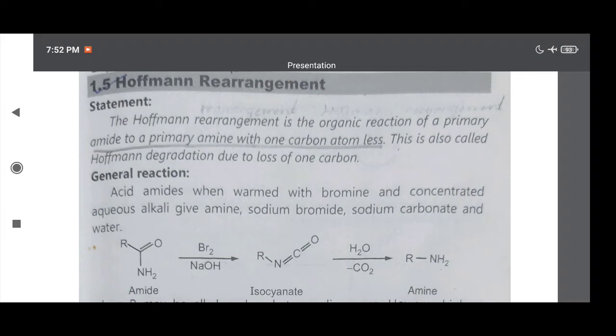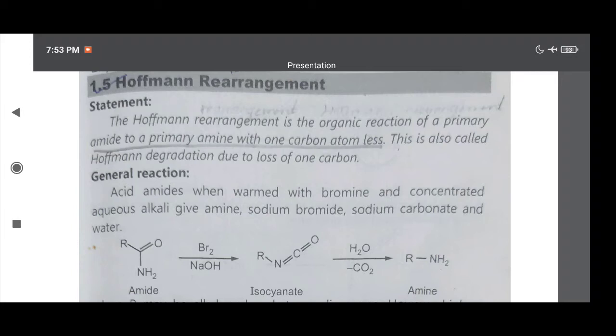Here, Hofmann rearrangement reaction is the organic reaction of a primary amide, RCONH2, converted to the corresponding primary amine with one carbon atom less. This is called the Hofmann degradation due to the loss of one carbon atom. It means the product formed contains one carbon atom less than the substrate.